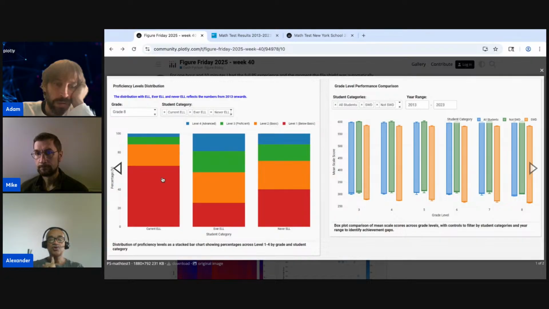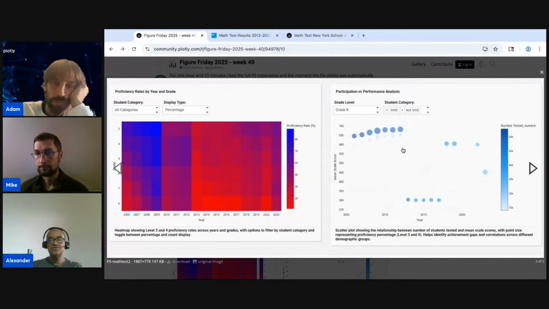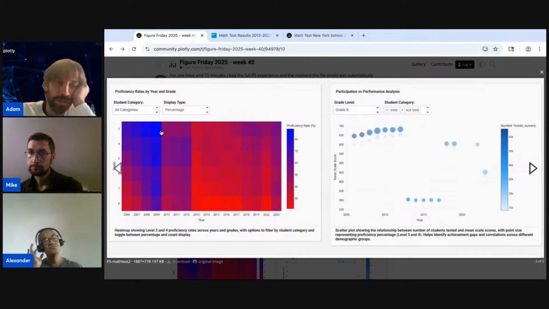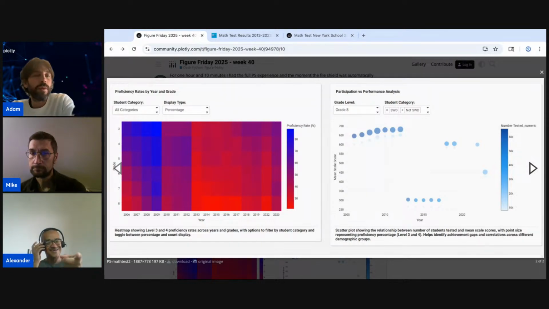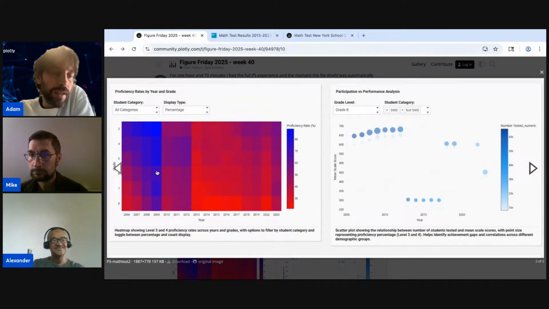The scatter plot that she did was this one. This was really cool. Proficiency rate. We see here in 2009, something changed. This tells me something probably changed in the testing. Exactly. It can't be that in 2009 every single grade was highly proficient, and then suddenly it just drops in 2013.